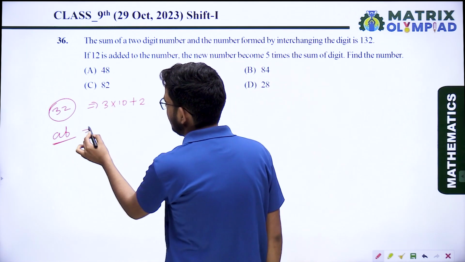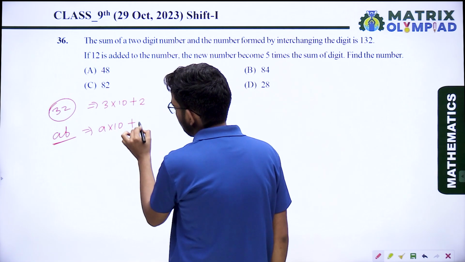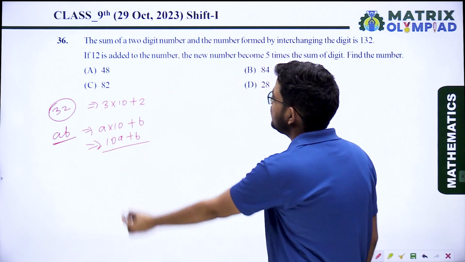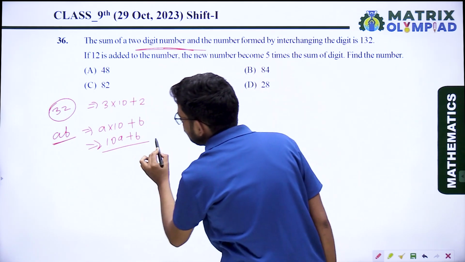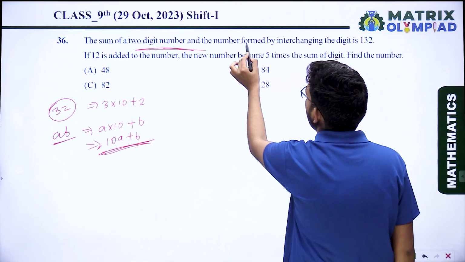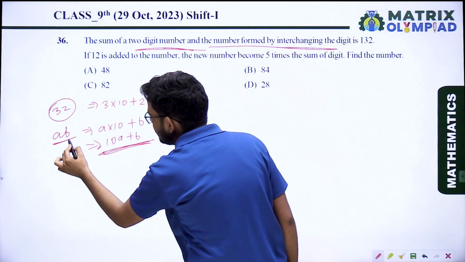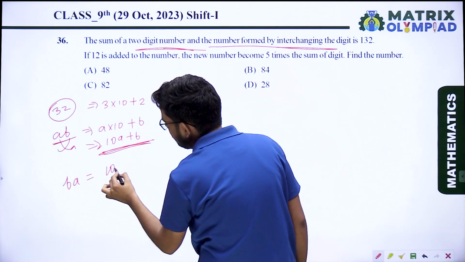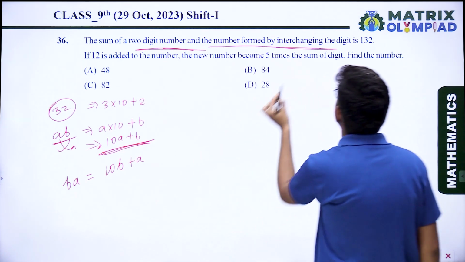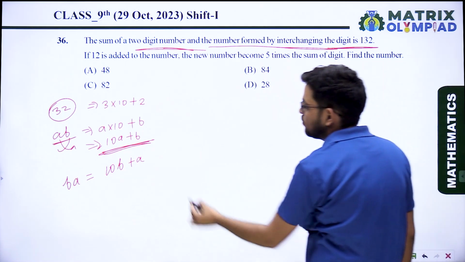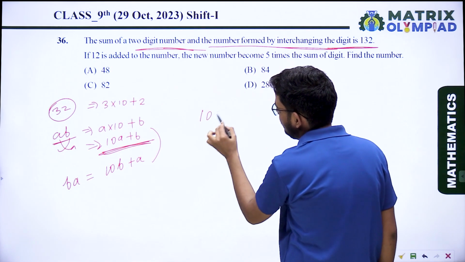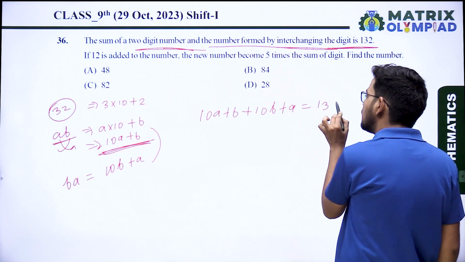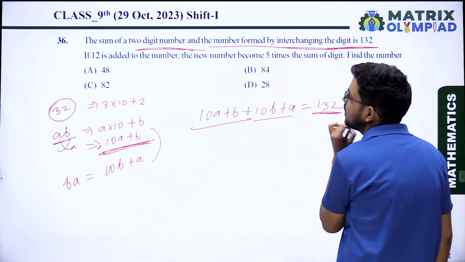So it can be represented as A into 10 plus B, or 10A plus B. When we interchange it, the number will be BA, and BA can be written as 10B plus A. The sum of these numbers is 132. 10A plus B plus 10B plus A is 132.